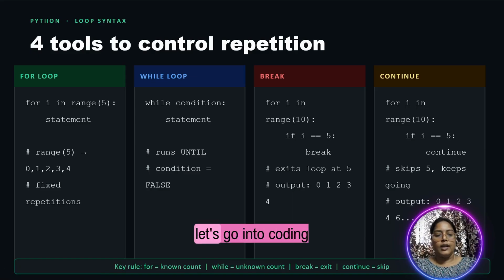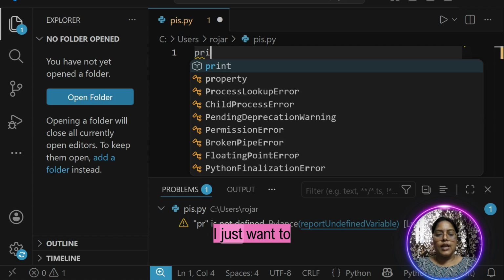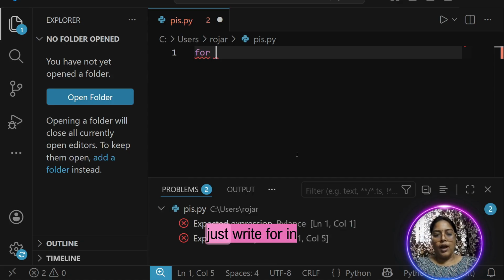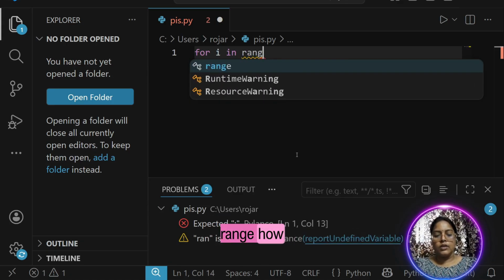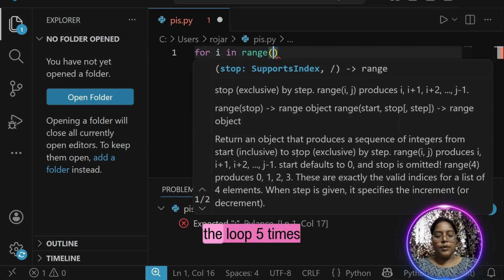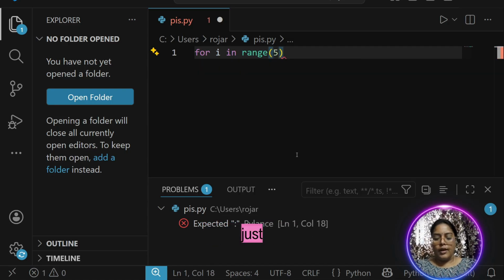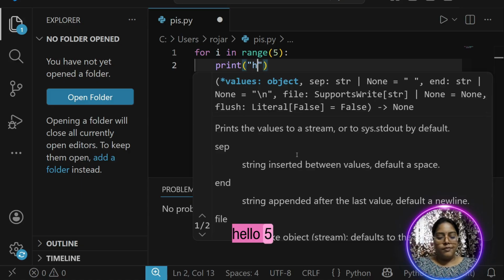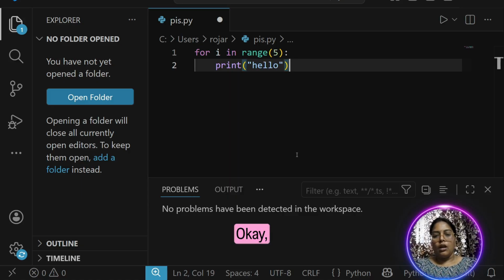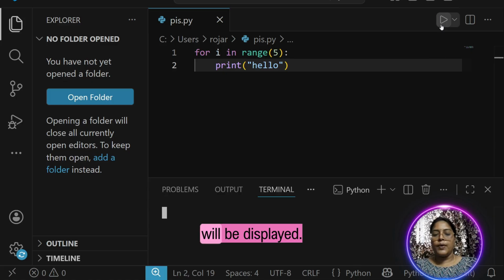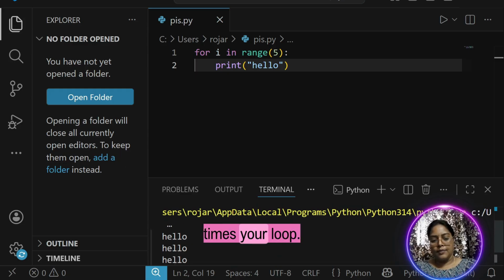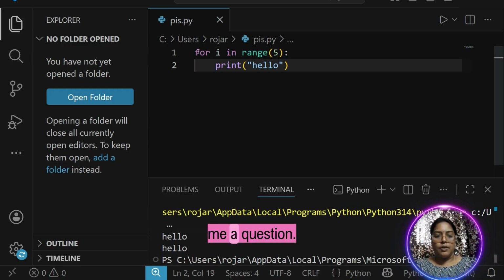Without further delay, let's go into the coding part. I just want to print hello 5 times. So I just write for i in range. How many times do I want to repeat the loop? 5 times. And just print, I am printing hello 5 times. Okay, and just run your code. Your output will be displayed. Can you see? You got 5 times your loop.